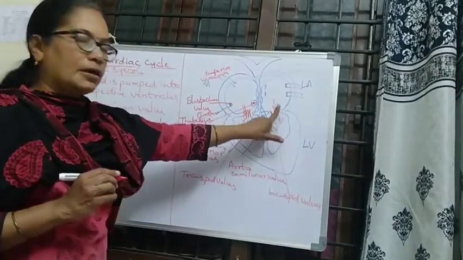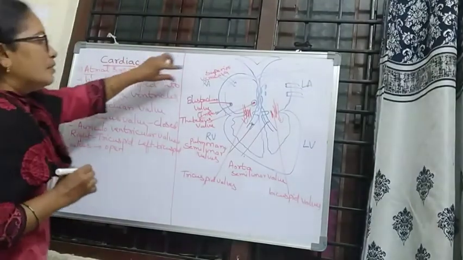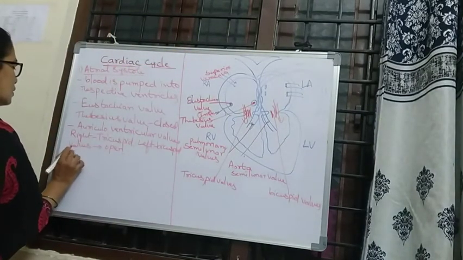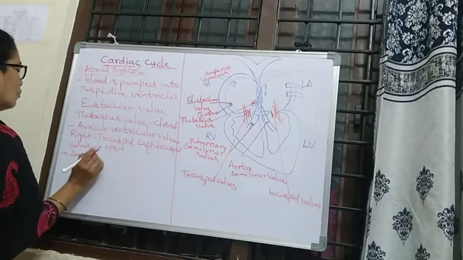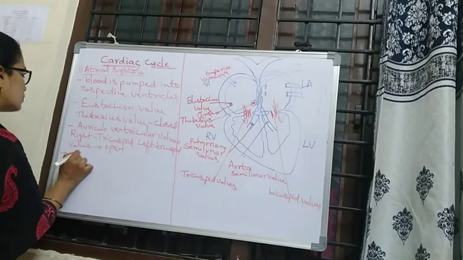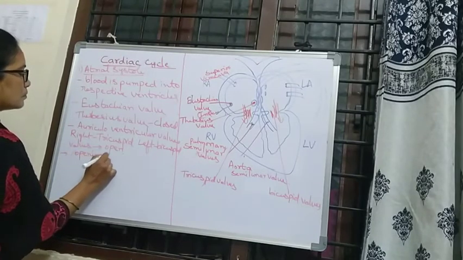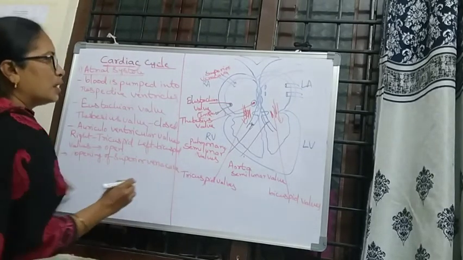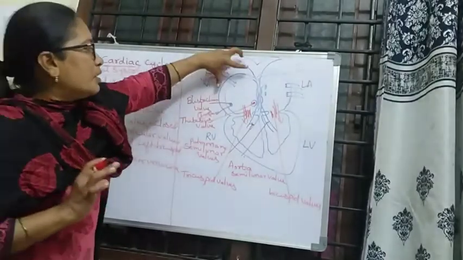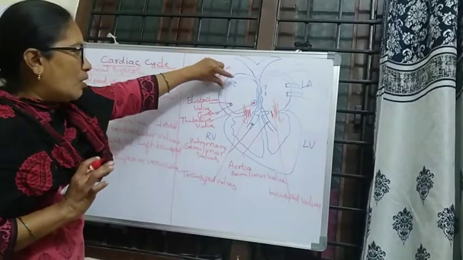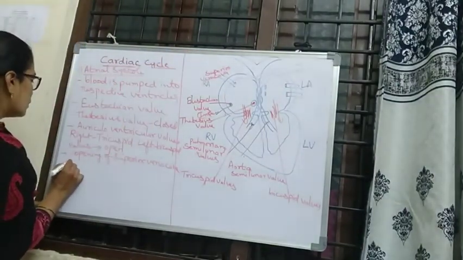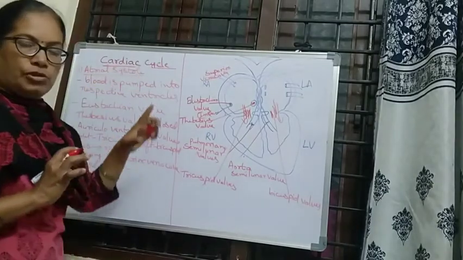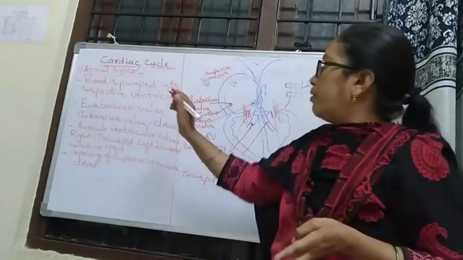The superior vena cava, even though it does not contain any valves, will be closed during the contraction. This contraction of the auricles is called atrial systole.